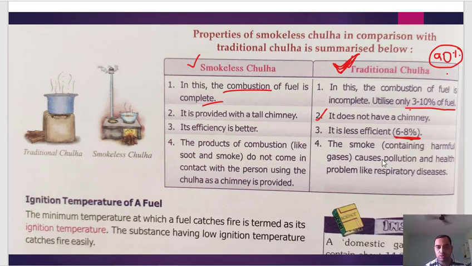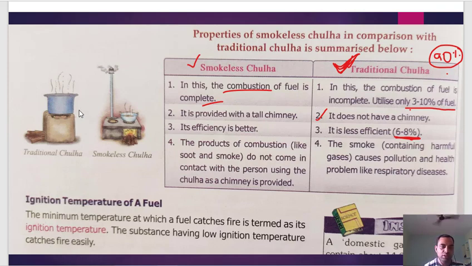Here the harmful gases come in direct contact with the person, and the person is going to inhale it, and it's going to affect their lungs. So nowadays we are also using a chimney in our kitchen.